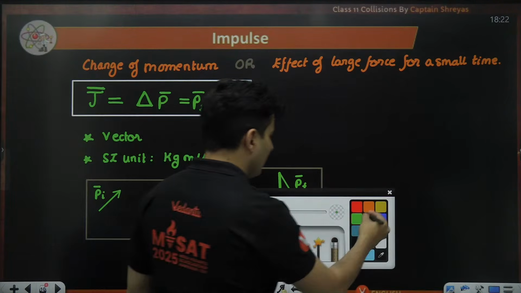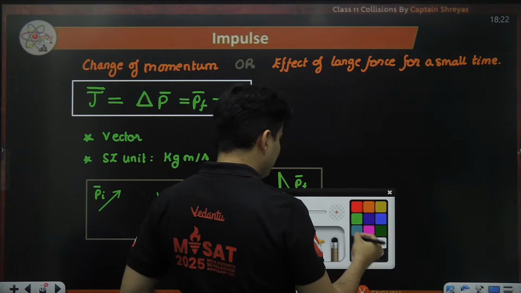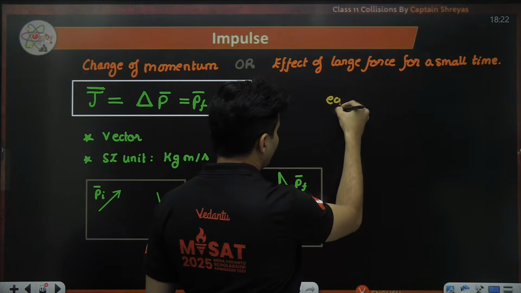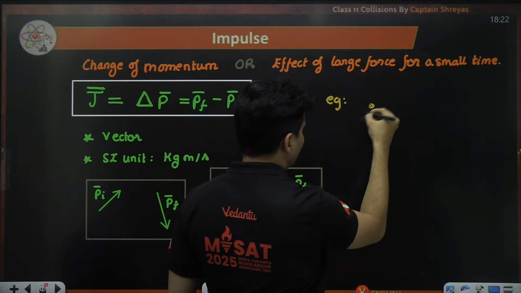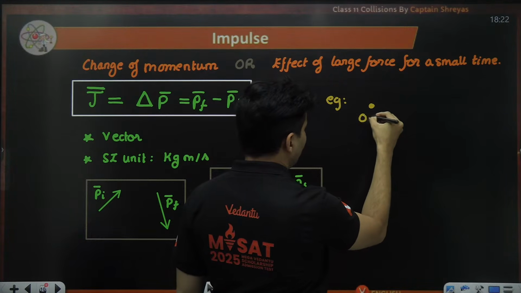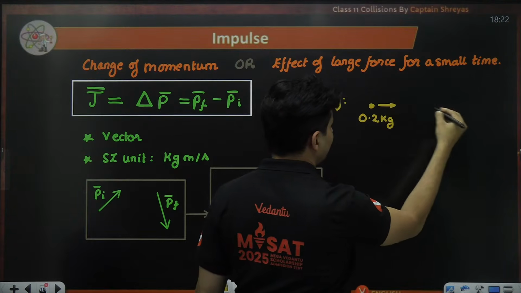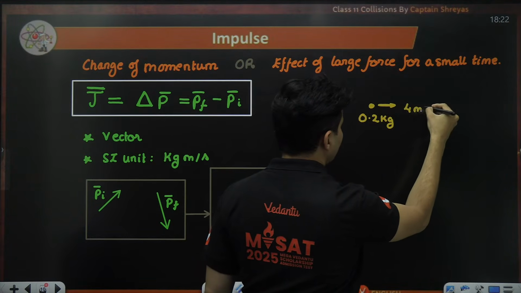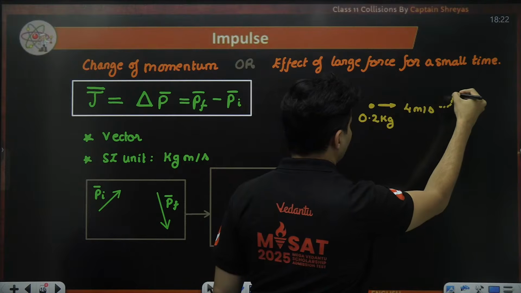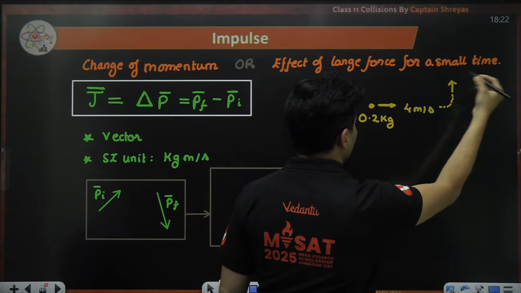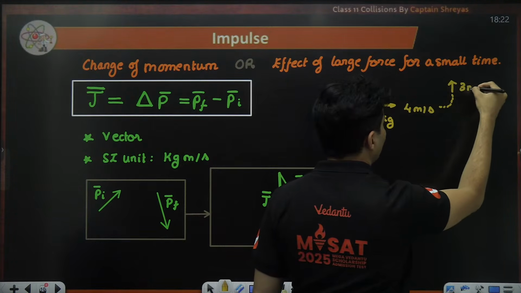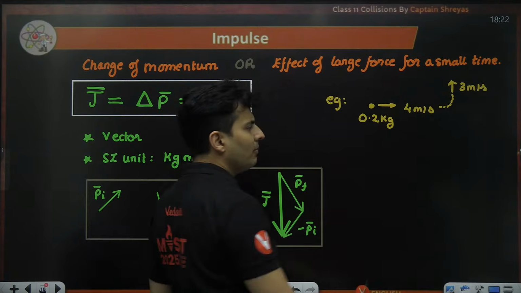Say for example, there is a 0.2 kg mass going with a speed of maybe 4 meters per second, and it turns and goes like this, maybe with a speed of 3 meters per second because you hit it with a bat.